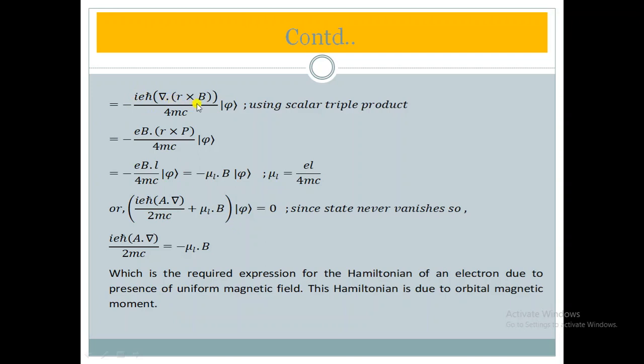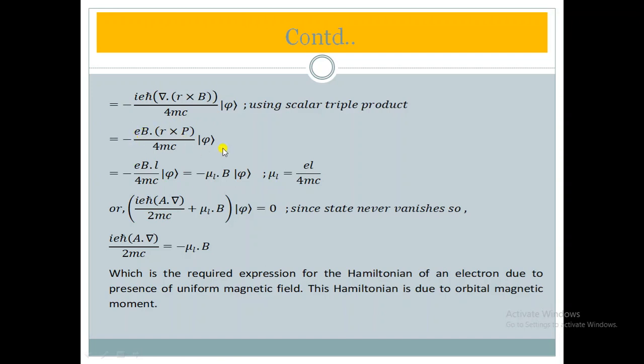And here is a dot b cross c. So by using the scalar triple product we can write B dot r cross del, and here would be minus i h cut. The minus i h cut has gone inside, and minus i h cut del has become p, since p is equal to minus i h cut del.